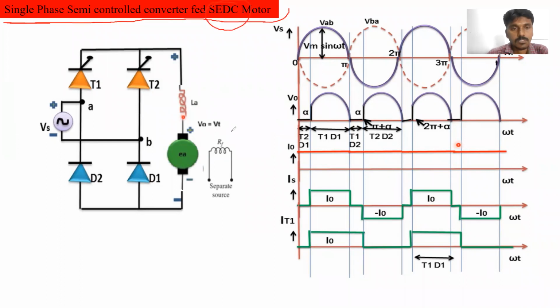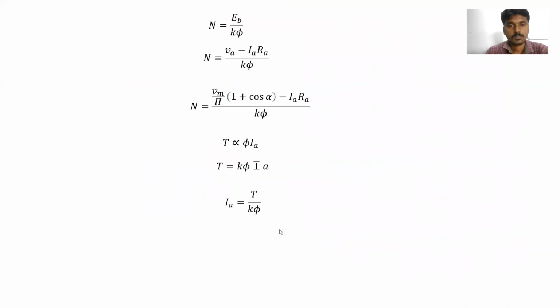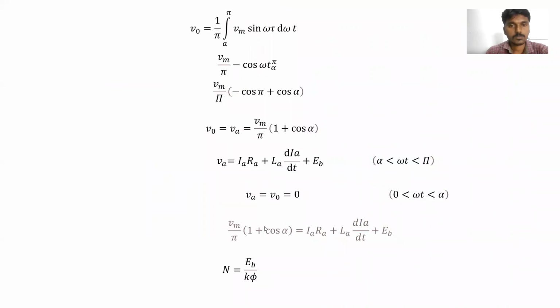So in the previous lecture we discussed the operation of the single phase semi-controlled converter, how we get the waveforms, how we get the output voltage from the converter, and how the speed of the separately excited DC motor is controlled. So these are the equations we have seen previously.